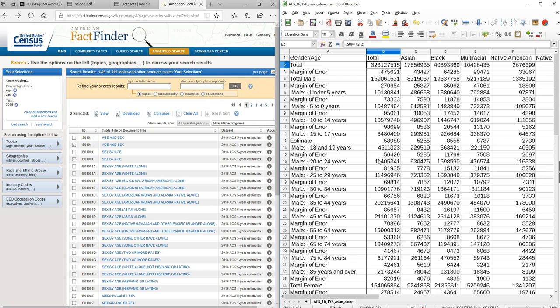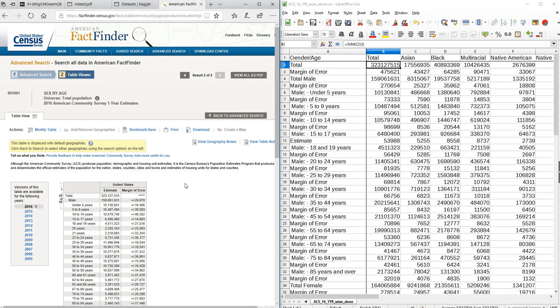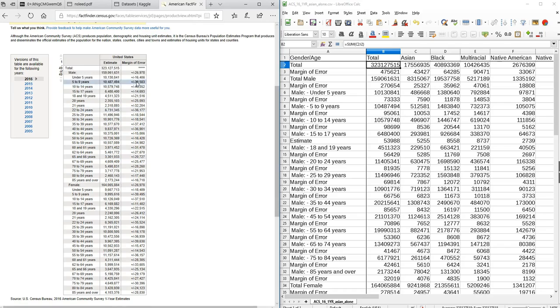So I'm going to spot check a couple of these totals against the totals given by the Census Bureau and make sure they're correct. So what I did at the Census Bureau site is I removed race and added a year 2016. And so now I'm going to look at the sex by age report for all races and just spot check some of these numbers. So it says that the total number of people should be 323,127,515. That's the total in my Excel spreadsheet.